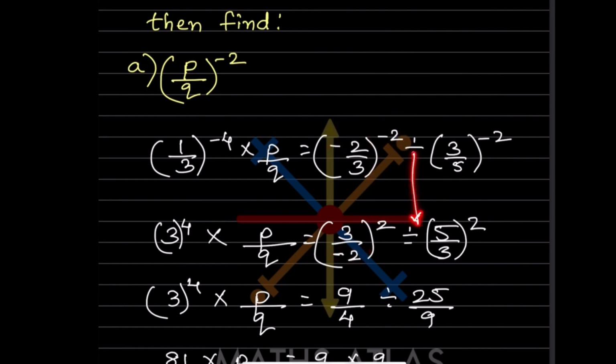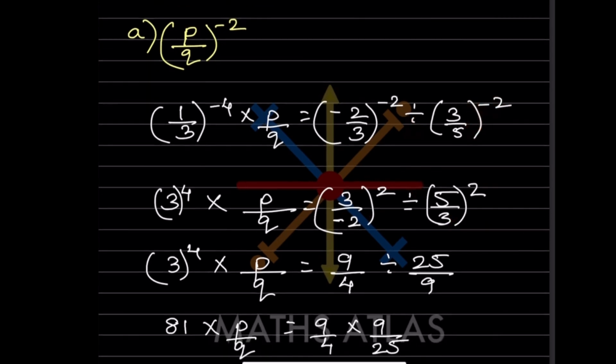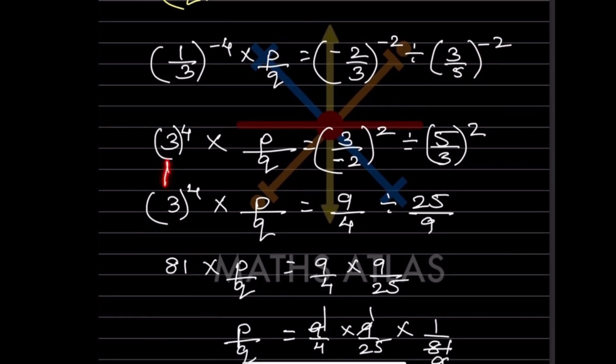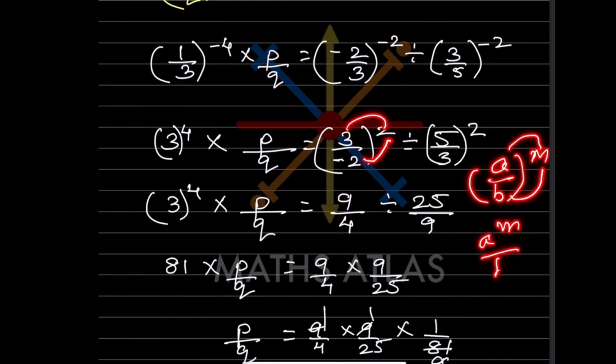The same, this negative, to make it positive we have to flip over, that will be 5 by 3. So now we can see all the positive exponents. Now let us keep it as it is first. Here we have to multiply this into this. Whenever we have a by b raised to m, that is going to be a raised to m divided by b raised to m. This is very important, because many of them just multiply this one and keep this as it is.